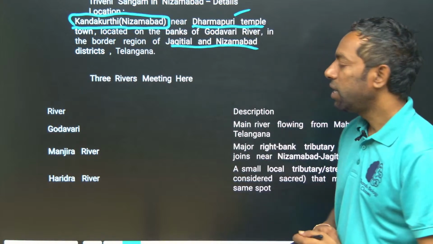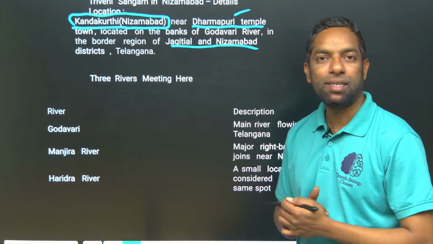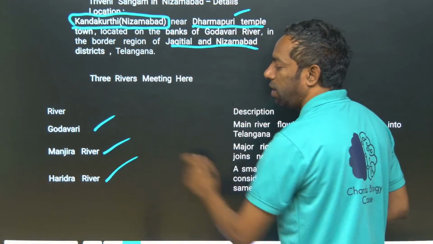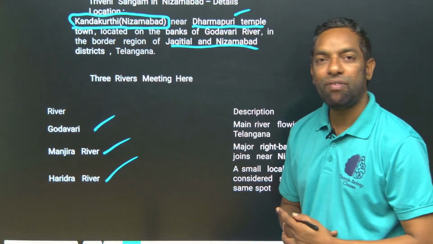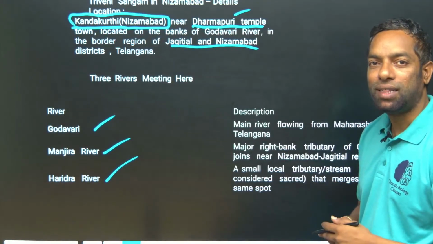Okay, Triveni Sangamam, what are the rivers that meet at Kandakurti in Nizamabad? The Godavari River, Manjira River and Haridra River. The Godavari, Manjira and Haridra meet at a place called Kandakurti.